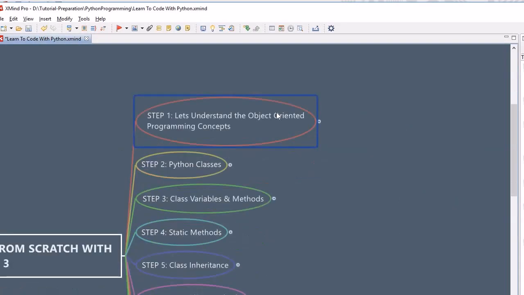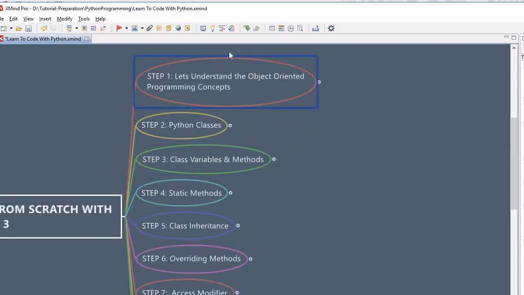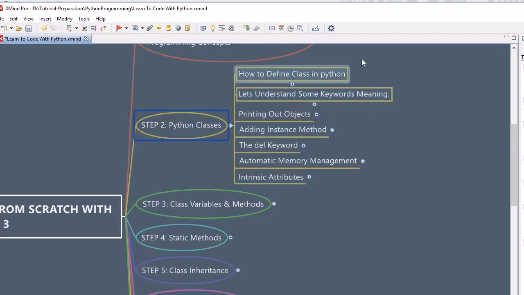Once you are comfortable with this jargon, we will look into how to convert it into Python classes, and how to define a Python class. We will look into the meaning of some keywords, how to print out the object, and how to add an instance method.